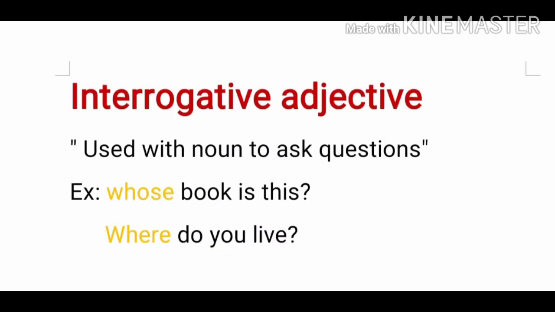Now look at the fifth kind of adjective, that is interrogative adjective. As the name suggests, it is always used with a noun to ask questions. So the words which are used with nouns to ask questions, such as whose book is this, which city do you live in. In both sentences, whose and which, the highlighted words, are used in the sentence for asking questions. So these words are known as interrogative adjectives.